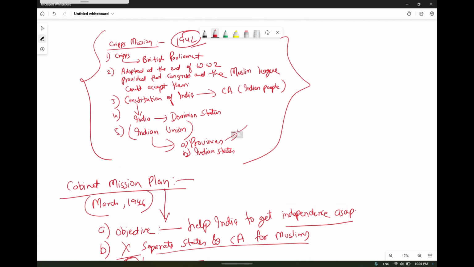So through the Cripps Mission, Cripps was sent from the British Parliament with a provision that has to be adopted after World War II, and it should be accepted by the Congress and the Muslim League together. What was the proposal? The proposal was that the Constitution of India will be made by a separate Constituent Assembly elected by the people of India, India will be given dominion status, and it will be called the Indian Union, with provinces and the Indian states.